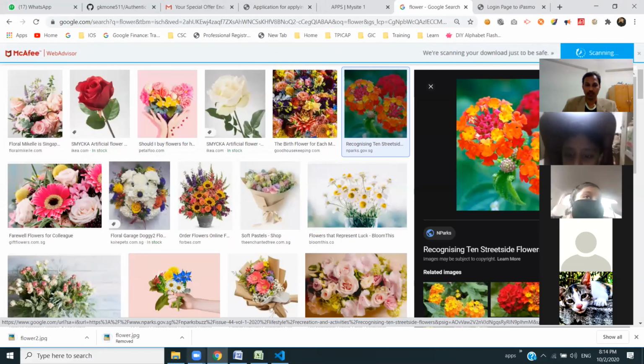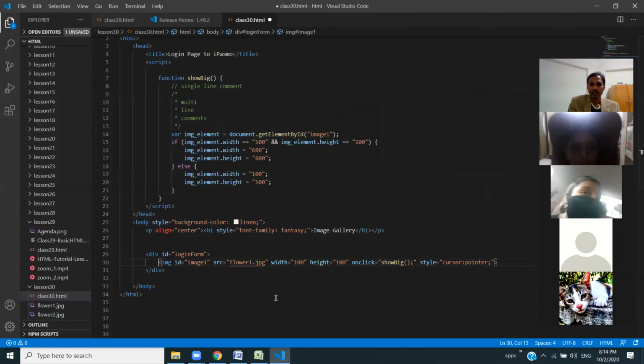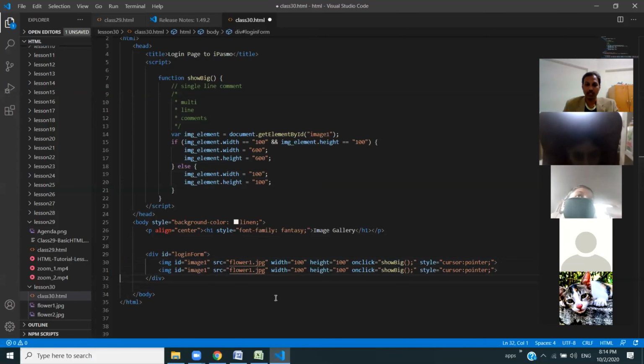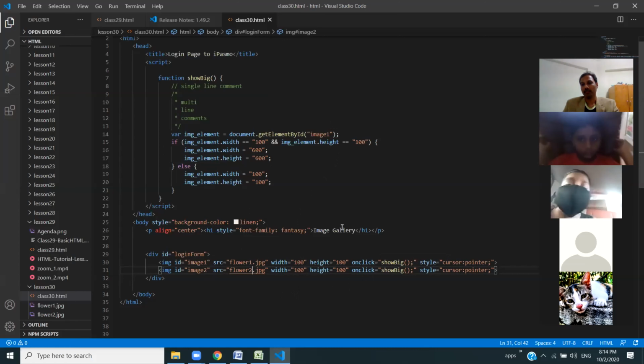Like in Google, we just clicked and then it moved to the right side and we got something. Yeah, you can do that actually. You can do whatever you want to do, using the tags. HTML is all about that. So what it does is, you take reference of all the contents in the HTML.